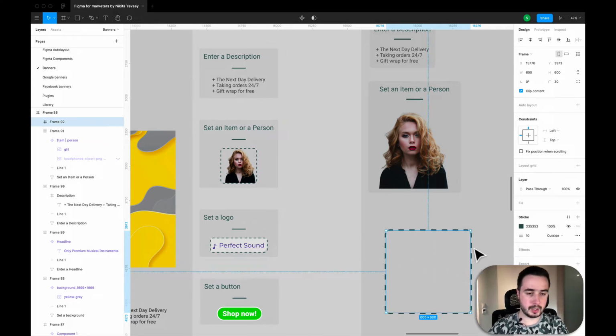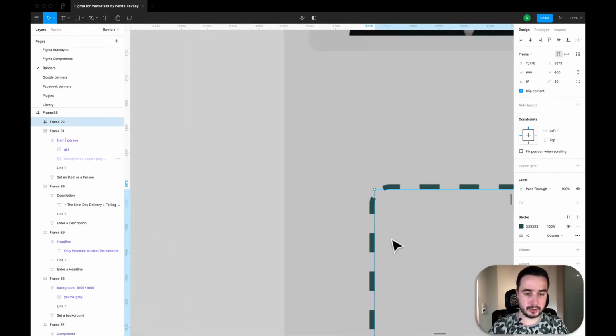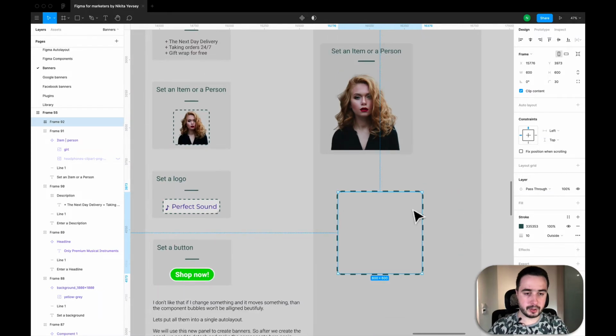So this means that I have my rectangle 600 by 600 inside these borders, so it won't cover any parts of the original image.